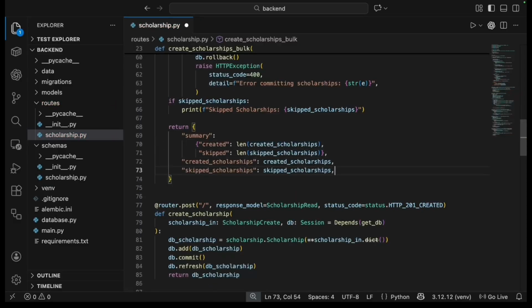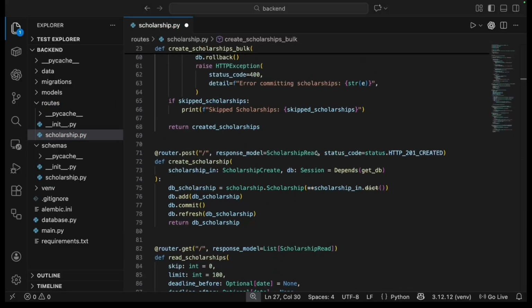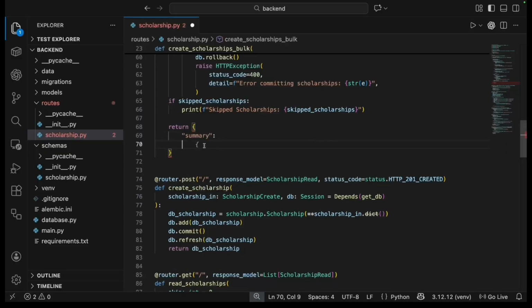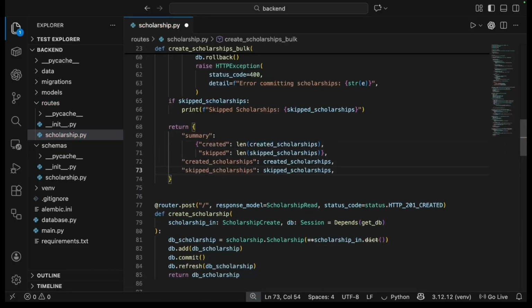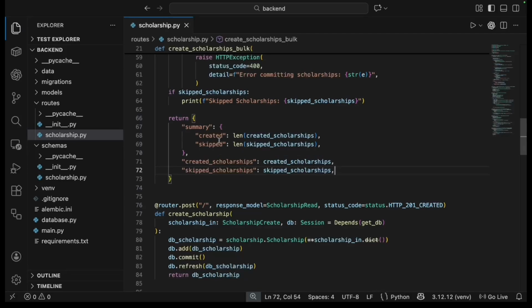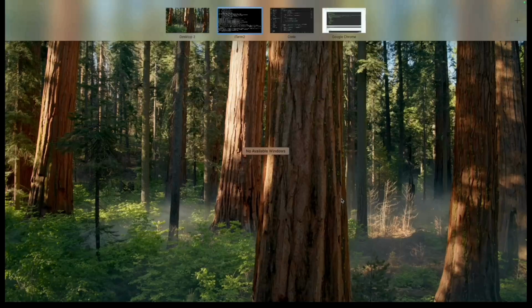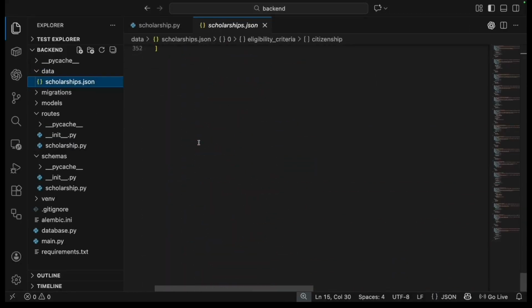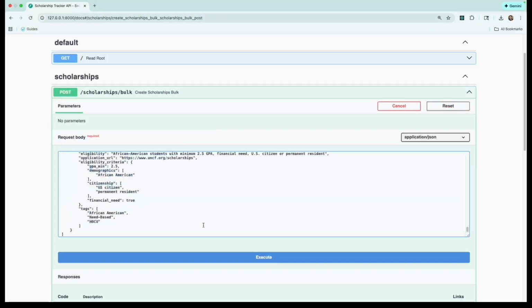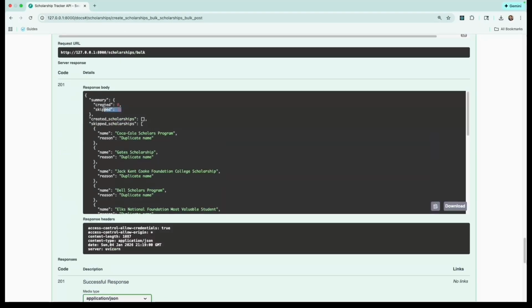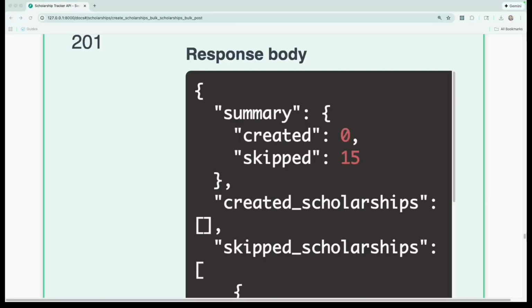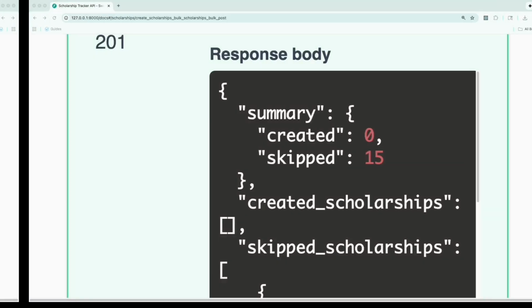We still validate the created scholarships using ScholarshipRead.model_validate, but we're just giving ourselves flexibility to return more context. Now, when I test by uploading all 15 scholarships that we already have in the database again, instead of getting an empty array, I see total 15, created 0, skipped 15, which is way better feedback for the user.